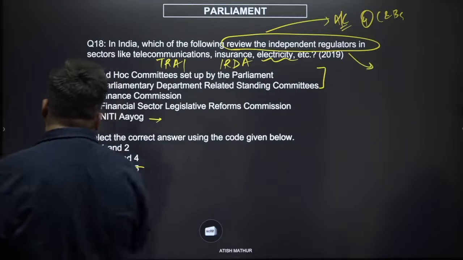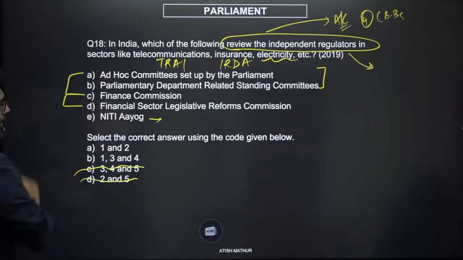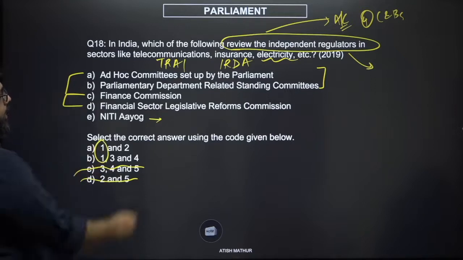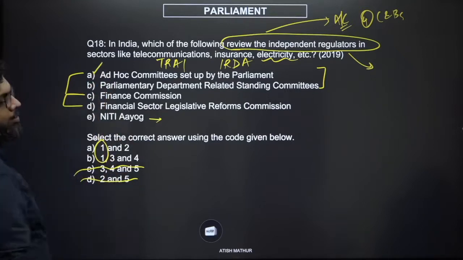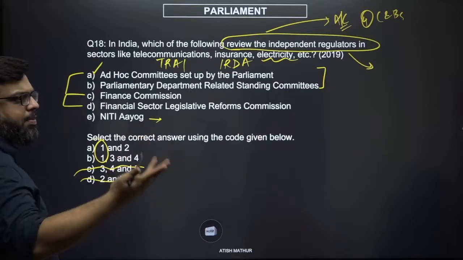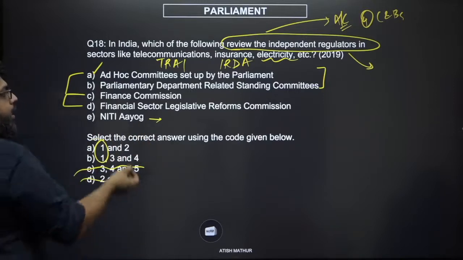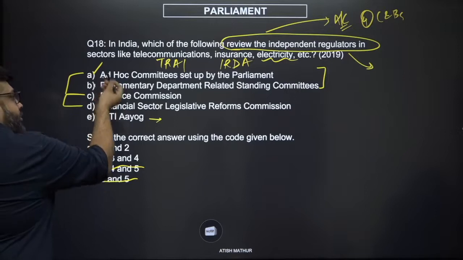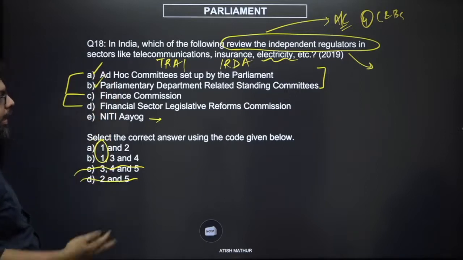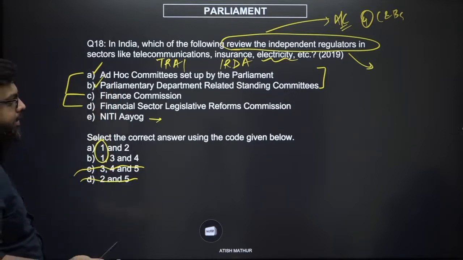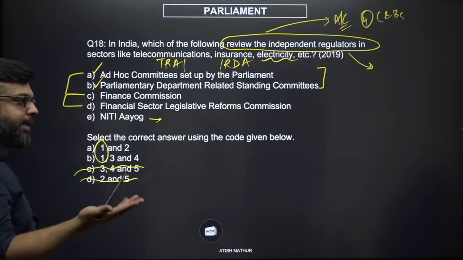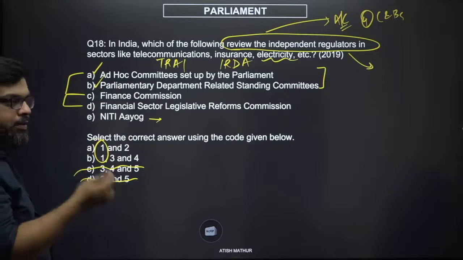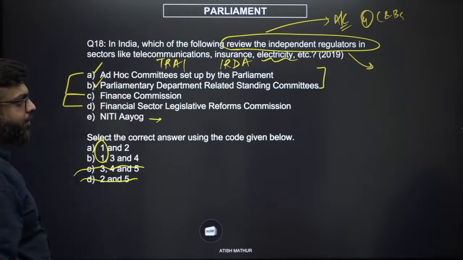1 and 2 or 1, 3 and 4. Which means 1 is definitely correct. So if 1 is correct, which is an ad hoc committee set up by the parliament, and they can set up a committee on anything, 1 is correct, 2 should definitely be correct, because at the end of the day, these are all parliamentary committees. So parliamentary department related standing committee could mean, let us say, the public accounts committee, which could review the work that they do. So if 1 is correct, 2 is definitely correct.